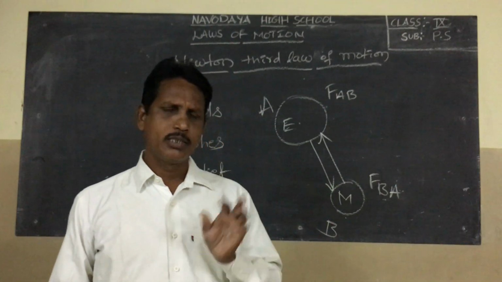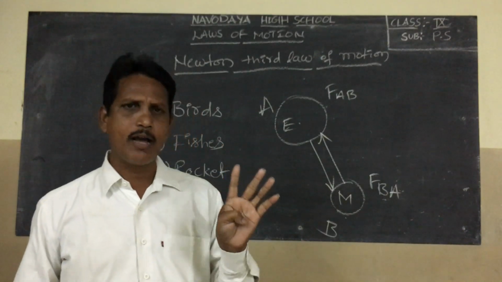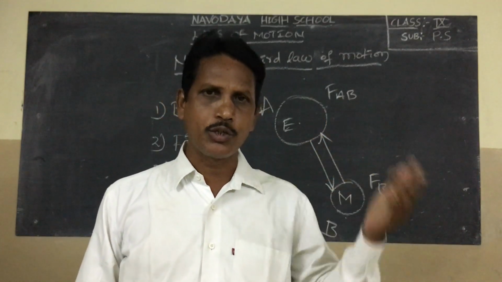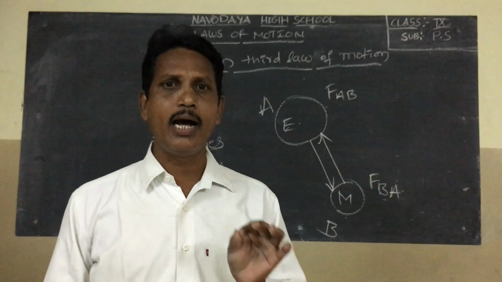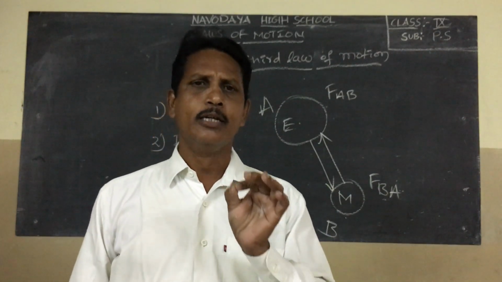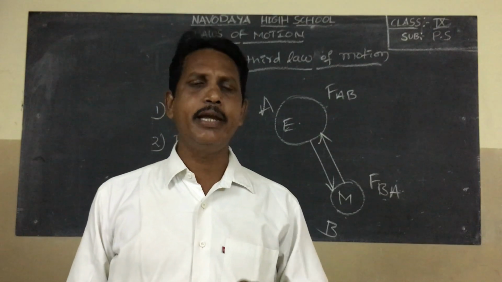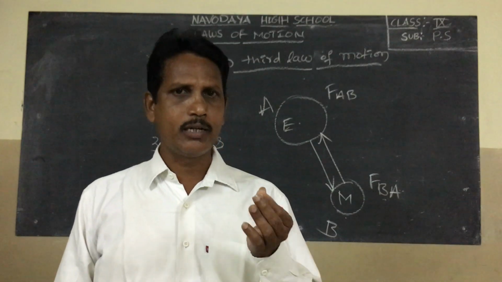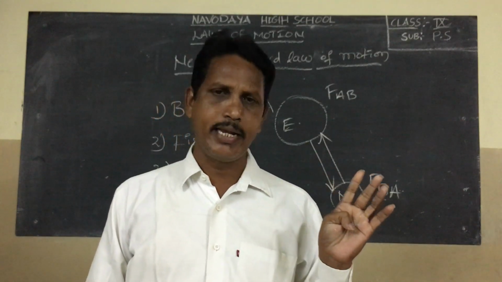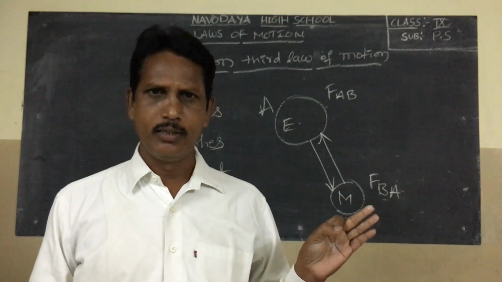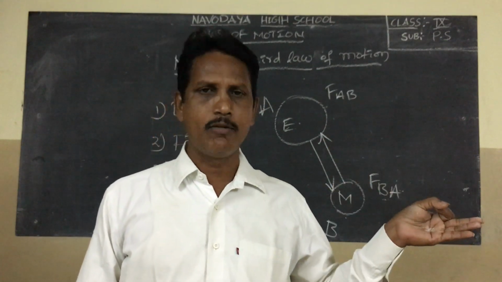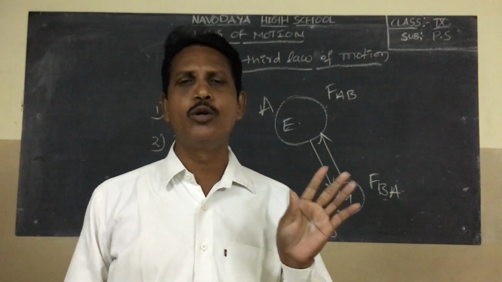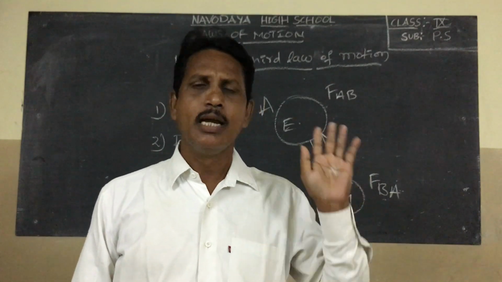Okay, students. So, laws of motion. Newton's first law of motion, also called the law of inertia. Inertia is the property of any object. There are two types of inertia: static inertia (standing inertia) and dynamic inertia. Newton's second law of motion, F equal to ma, relates to linear momentum.